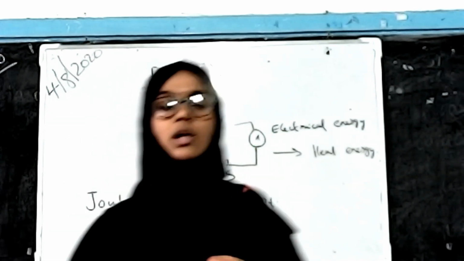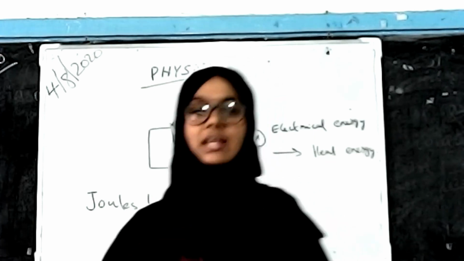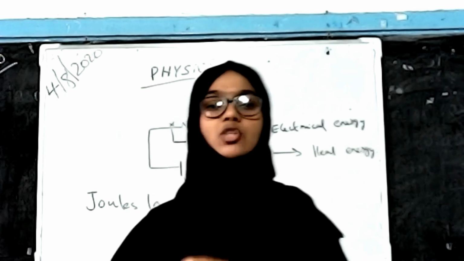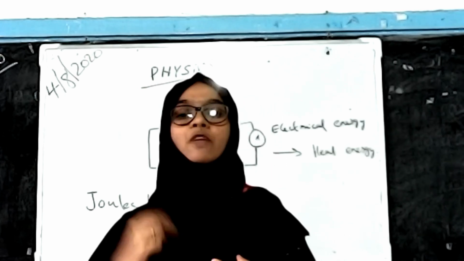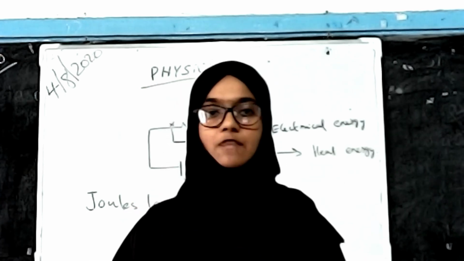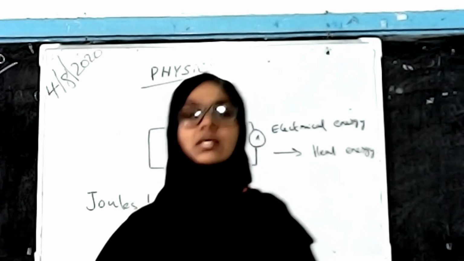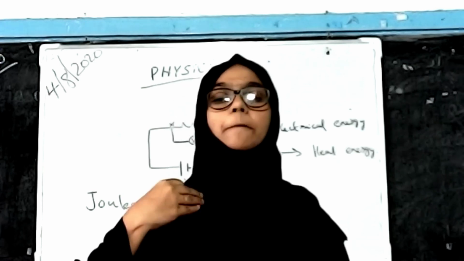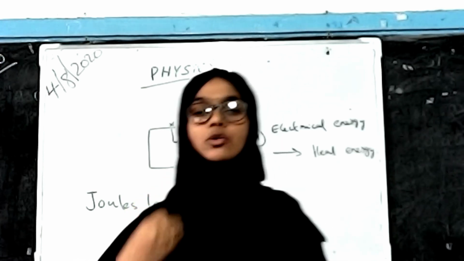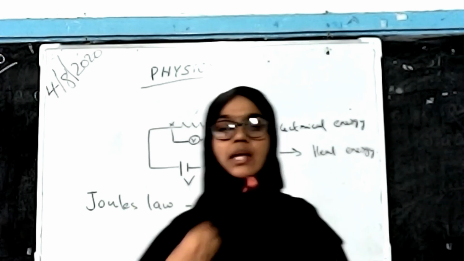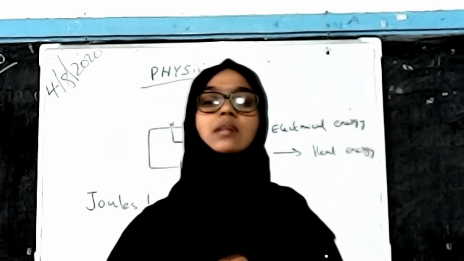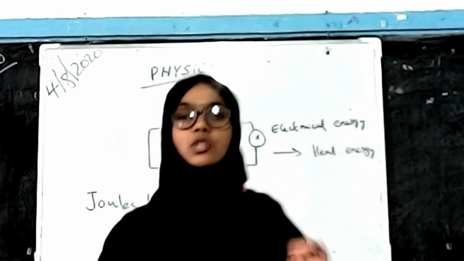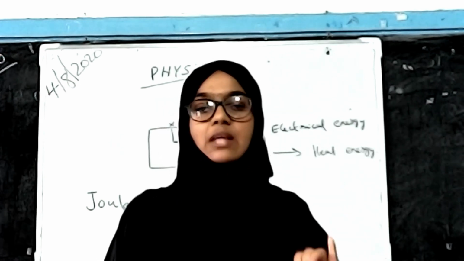Joule's law is defined as the relation between the heating effect of electricity and the factors that influence it: the current, the resistance of the circuit, and the time taken for the current to flow through that circuit. Okay, I think all of you understand Joule's law and how it is defined.